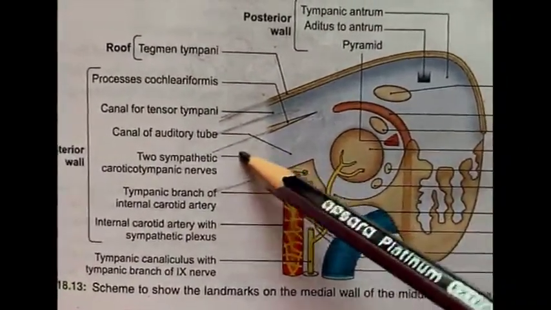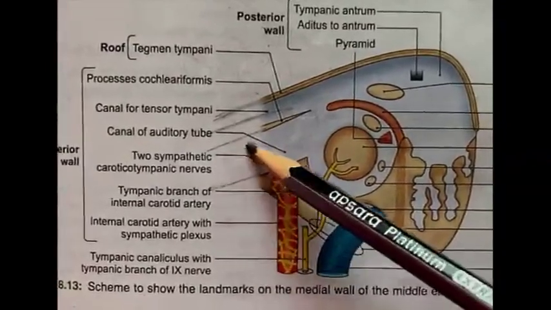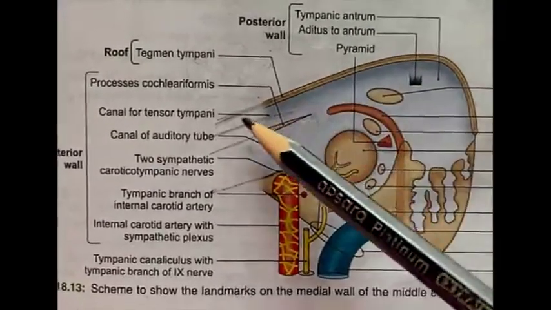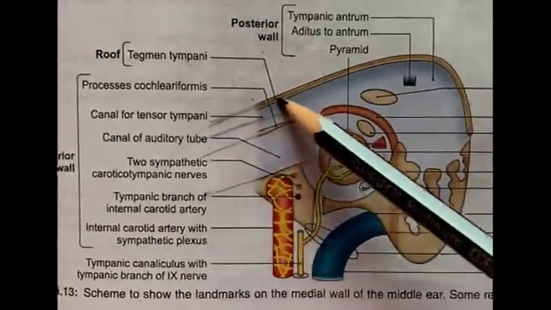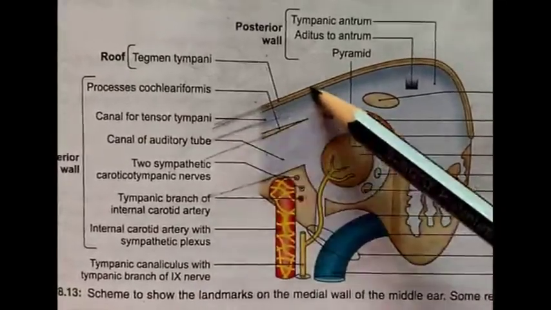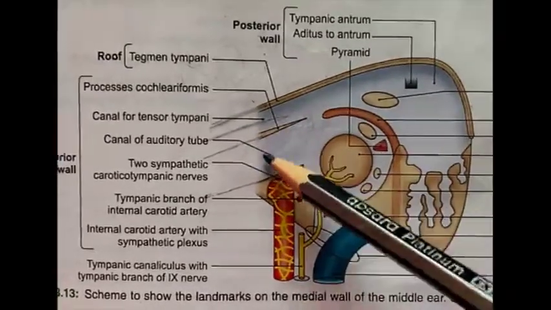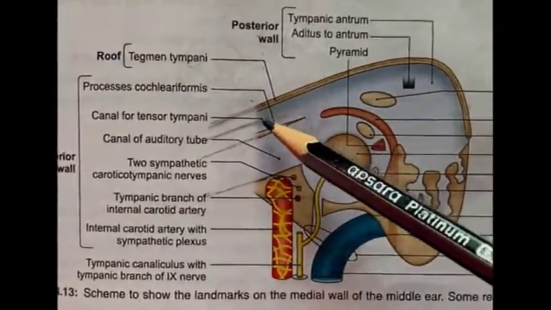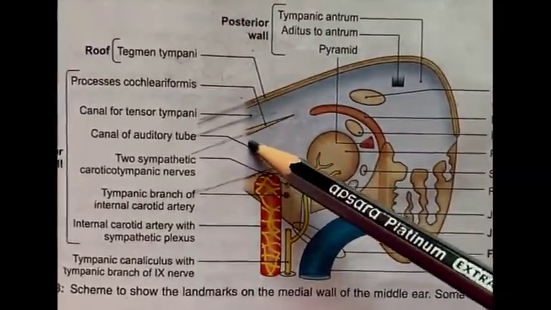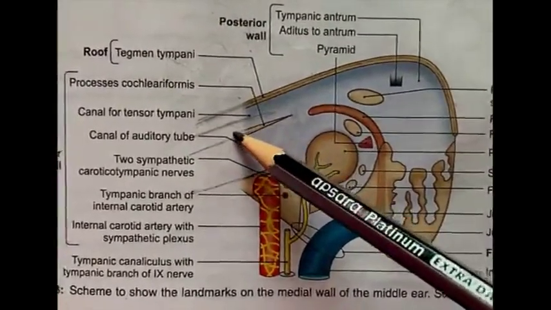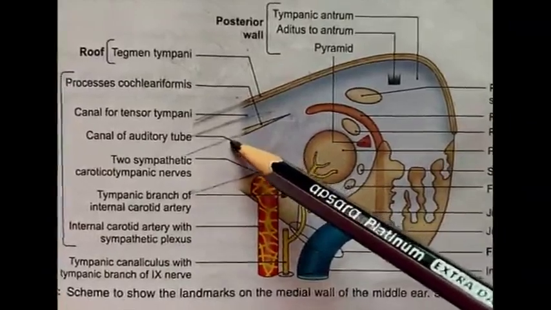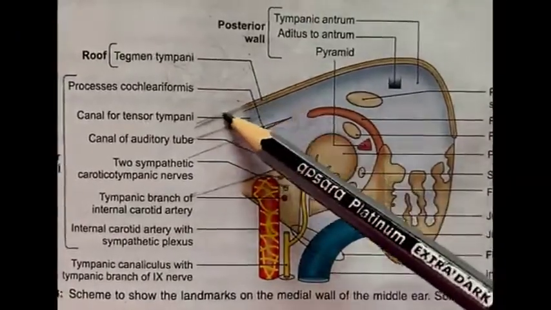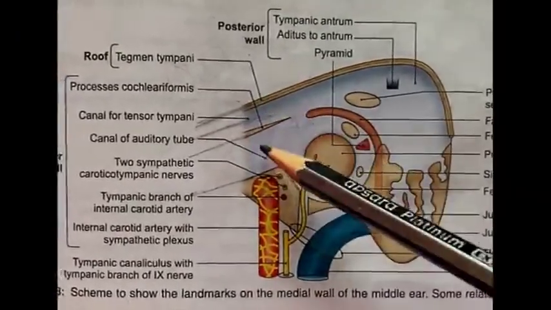Anterior connection is with the pharyngotympanic tube. Posterior connection is with the mastoid antrum and mastoid air cells, and this is the roof portion of it. So this bony plate known as tegmen tympani forms the roof of it, and also forms the roof of the canal of tensor tympani muscle. Here we can find two canals. One is the canal for tensor tympani and one is the canal of the auditory tube itself. Both are separated by this processus cochleariformis. This canal for tensor tympani is also covered by this thin plate of bone, tegmen tympani.